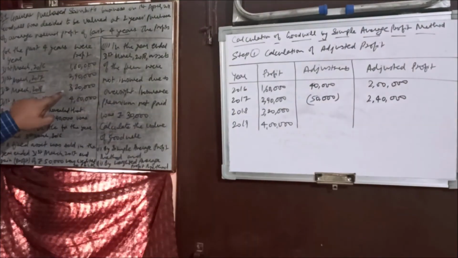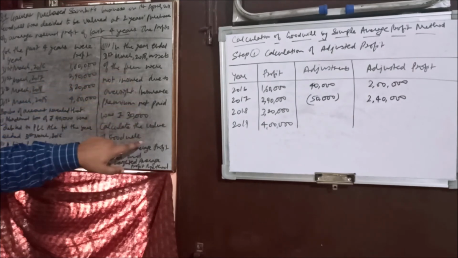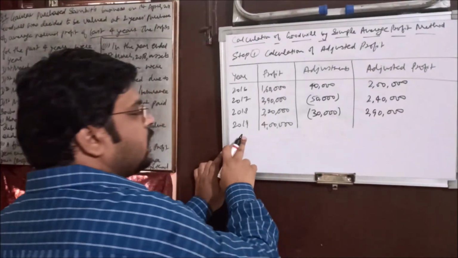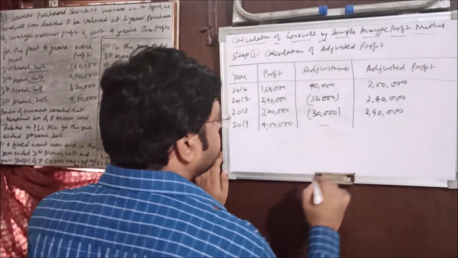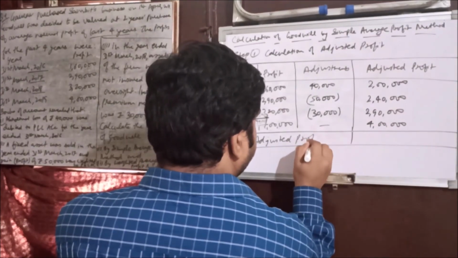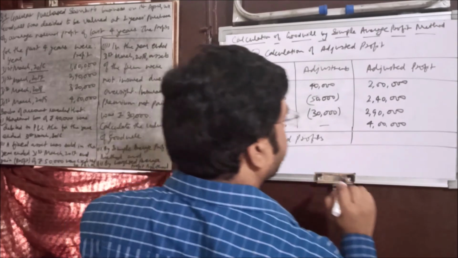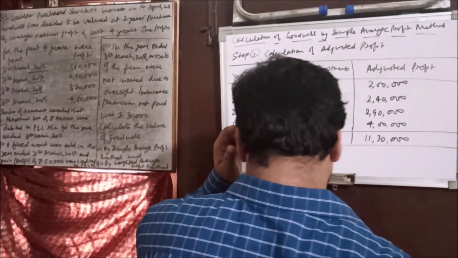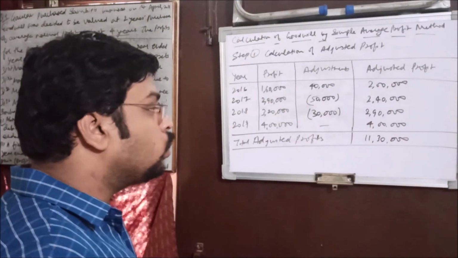Now next, it is related to this 3,20,000. What is that? The insurance was not paid. Fine, so it is supposed to be paid, and in this year there is no adjustment. We'll leave it blank. Now we'll make the total of that. That will be known as adjusted profit, or you can call it total adjusted profit. How much is it? 11,30,000. Right? Okay.